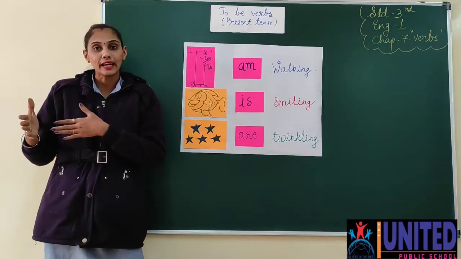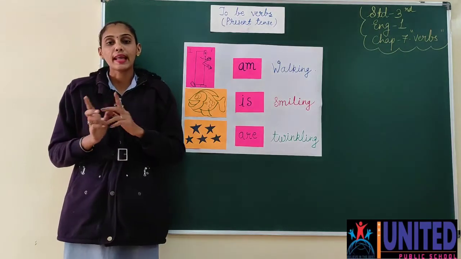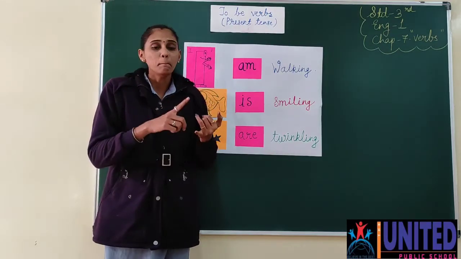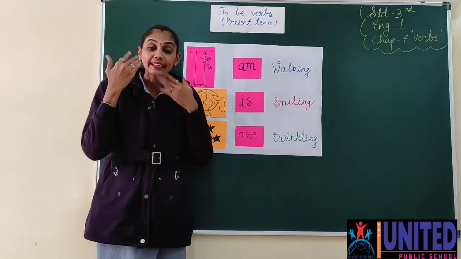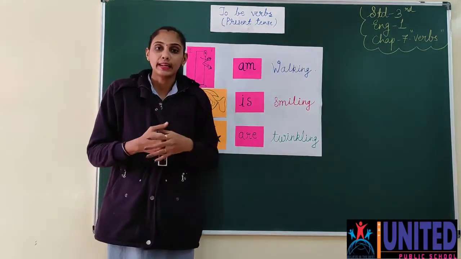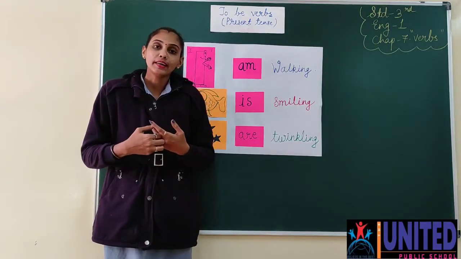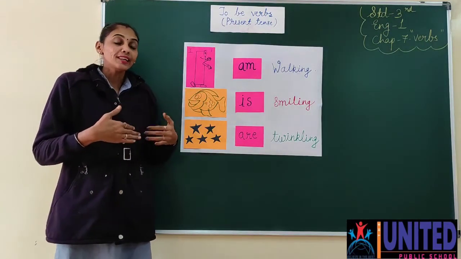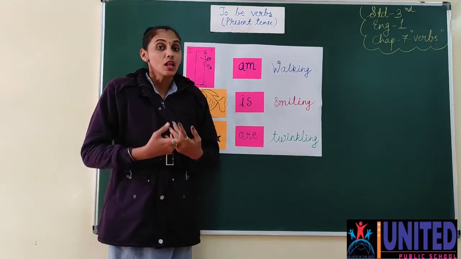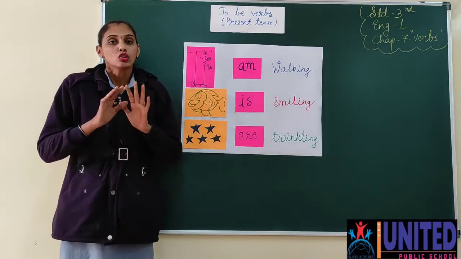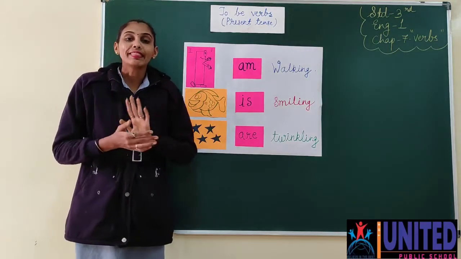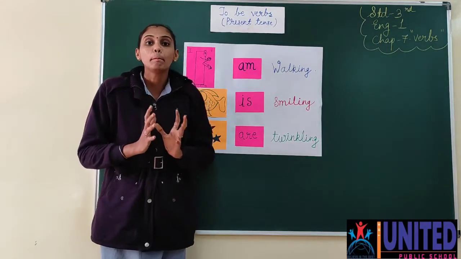Now verbs can be many types. Verbs बहुत तरह के होते हैं. इसमें एक है action verb which you have learned only, like teach, play, make, run, write, read, watch. These are the verbs only, or we can call it a main verbs also. But there are some other verbs also. बहुत अलग तरह के verbs भी होते हैं which are not the action verbs. जो action verb नहीं होते, कोई काम नहीं हो रहा होता है, though they are the verbs, and that will be called as helping verb.